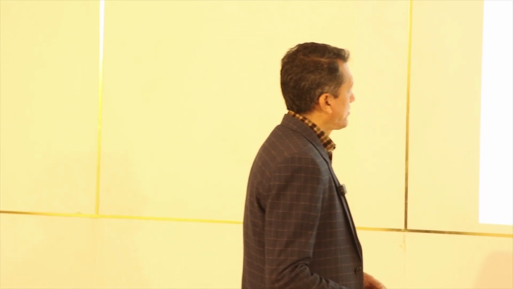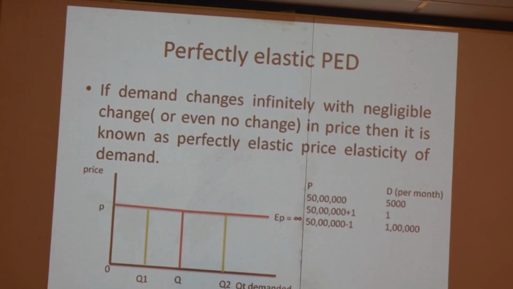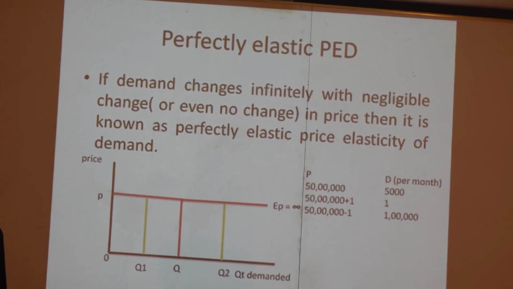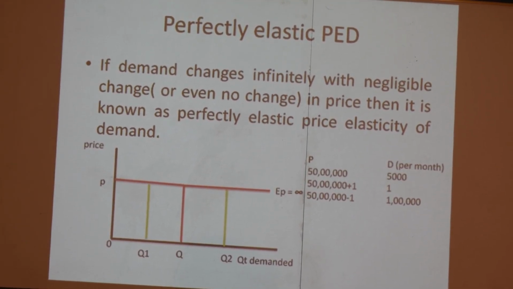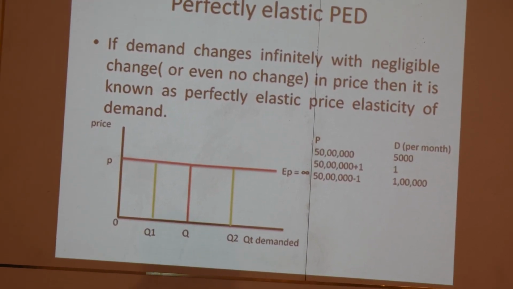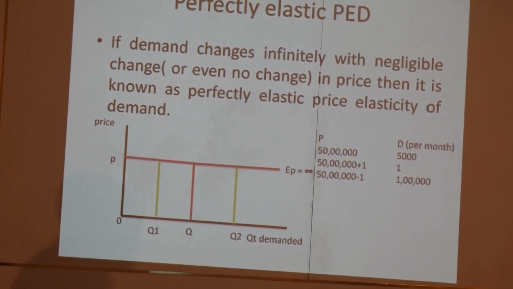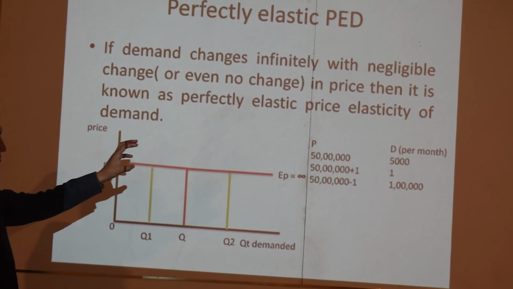For example, I want to give one example of this perfectly elastic demand, and I want to show the numerical example first. Here is this figure; later I will discuss it. First, I want to talk about this table. Just look here. Suppose initially the price of a car is 50 lakh, and when the price of the car was 50 lakh per unit, at that time the demand for cars was 5,000 per month.